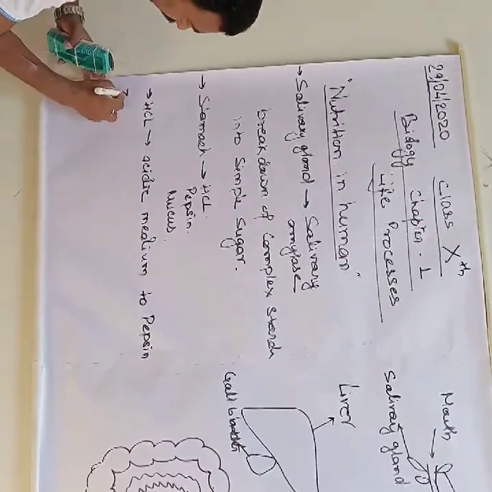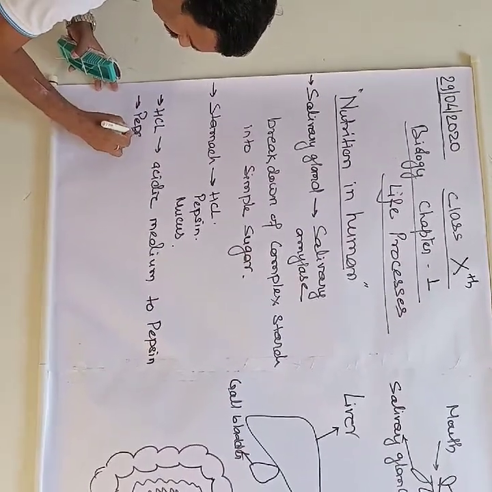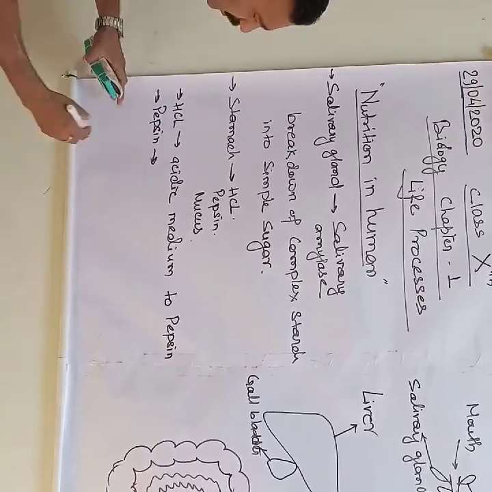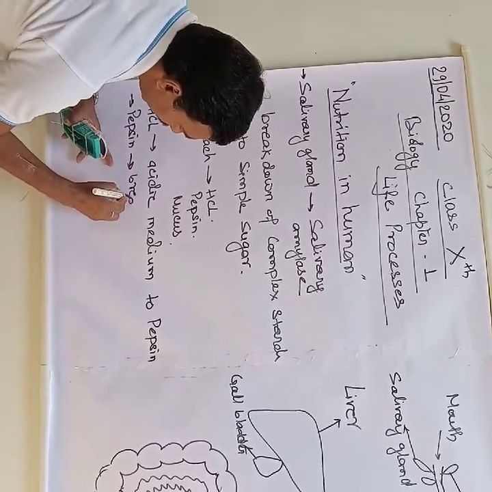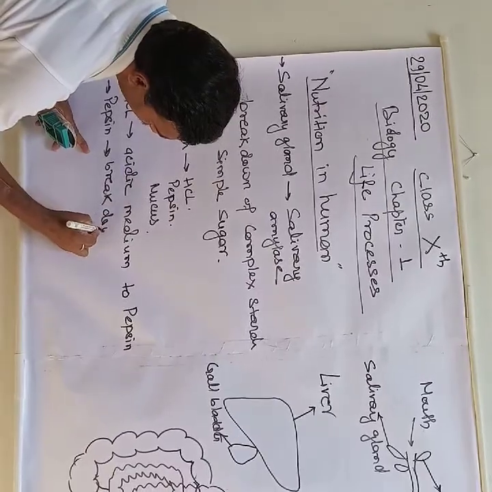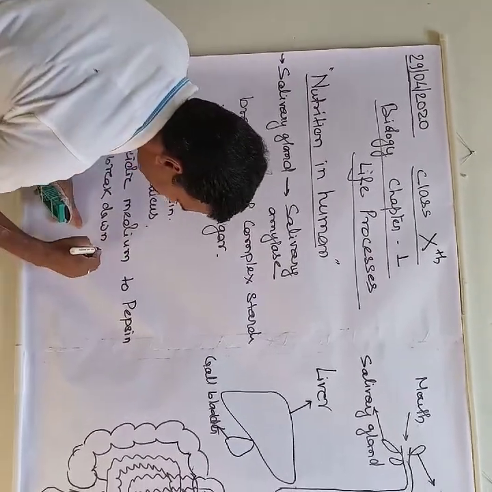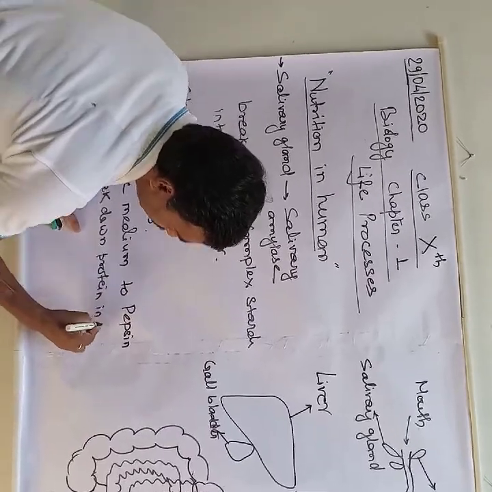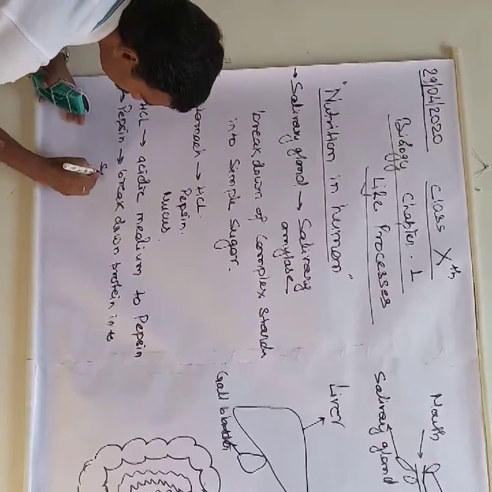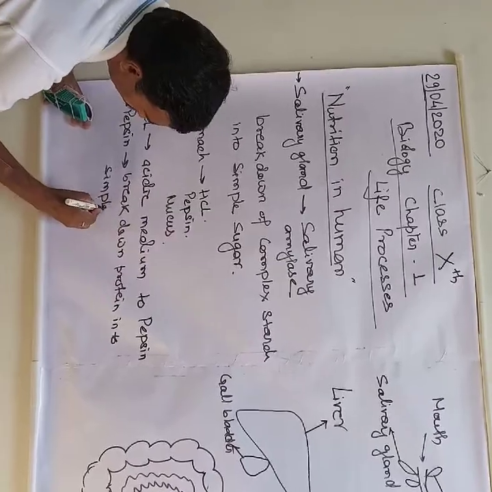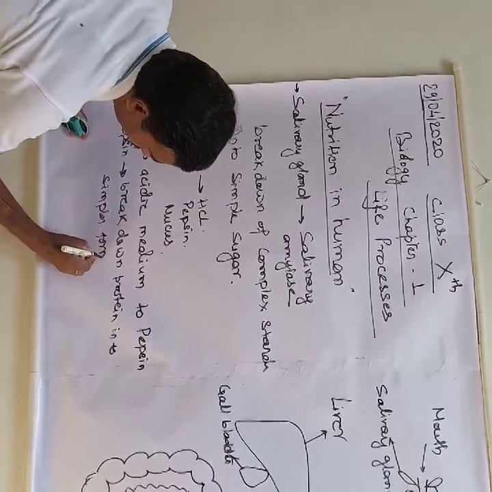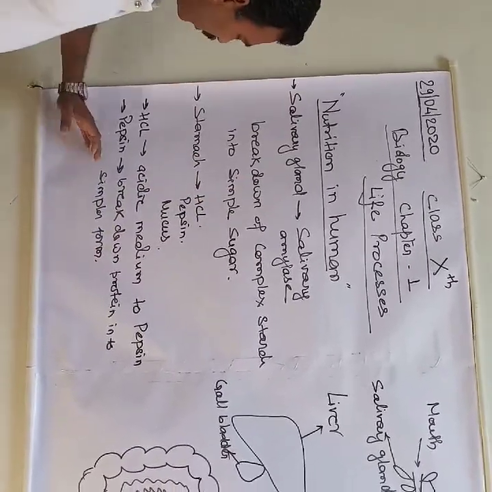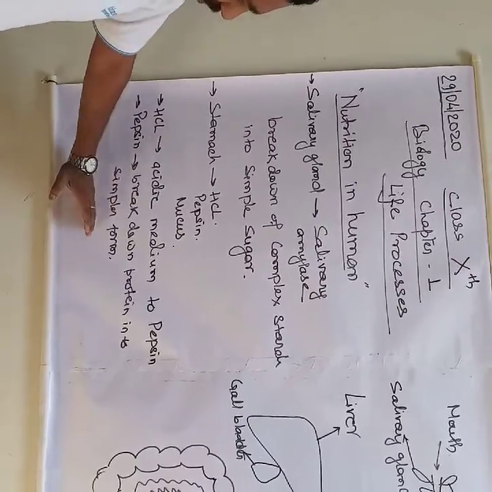Then pepsin breaks down the protein molecules into simpler form. The protein is broken down by pepsin into simpler form.